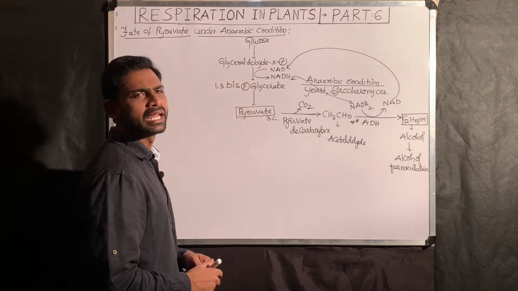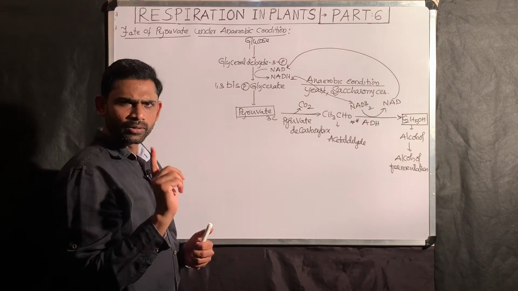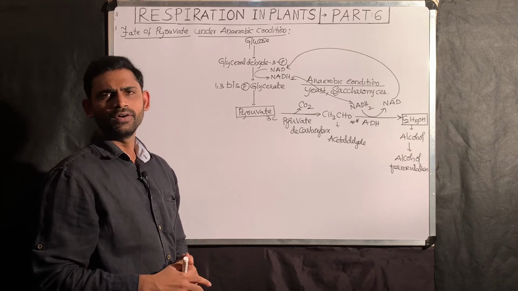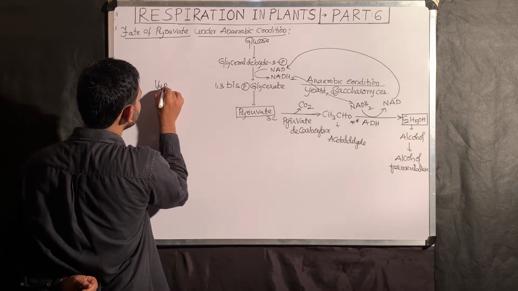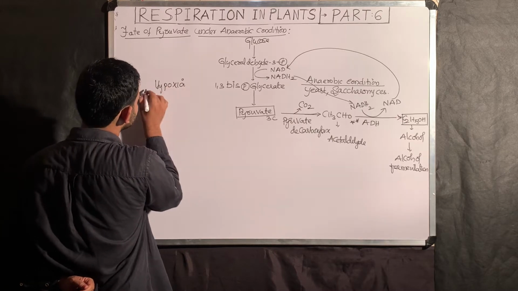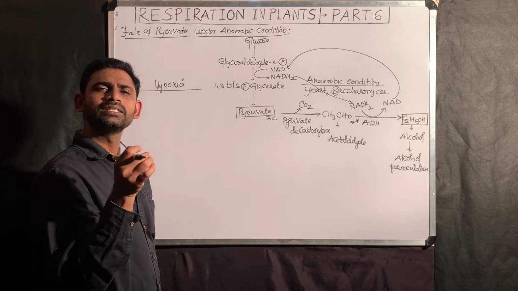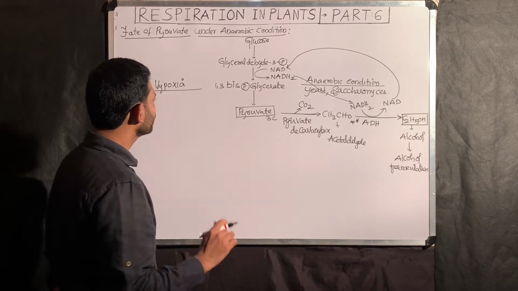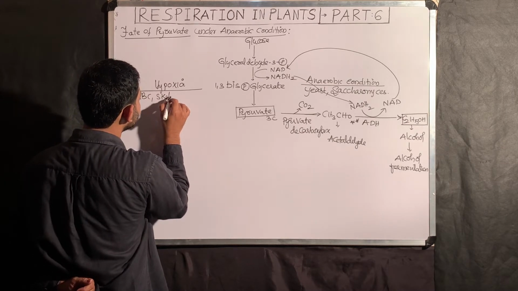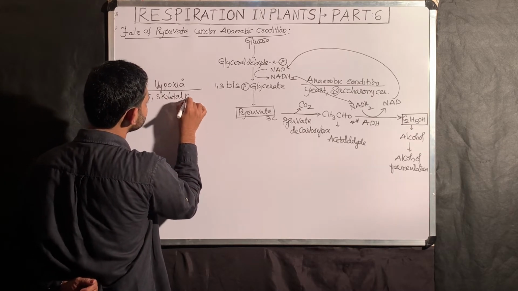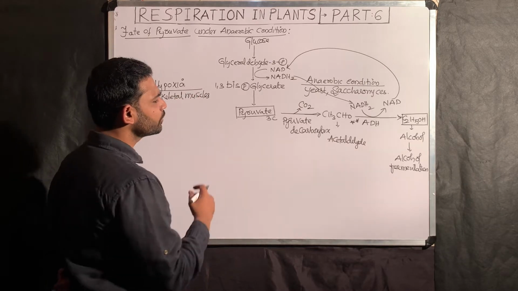Next, I am going like this. Now, one more condition. This is a complete anaerobic condition, a complete absence of oxygen. Here I am going to take another condition, that is a hypoxia condition. What is a hypoxia condition? There is a small presence of oxygen. Here you can take the RBC, you can take skeletal muscles also. Because in RBC and skeletal muscles, this condition only, hypoxia.